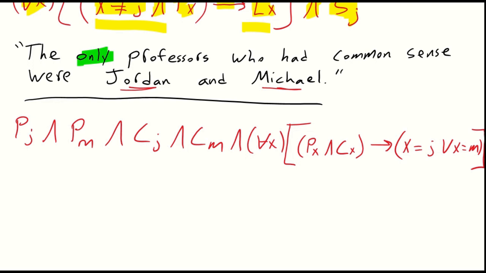All right. So we have Jordan is a professor, and Michael is a professor, and Jordan has common sense, and Michael has common sense, and here's the exclusivity. For all x, we have our antecedent, we have our consequent. In the antecedent, if x is a professor and x has common sense, then either x is Jordan or x is Michael.